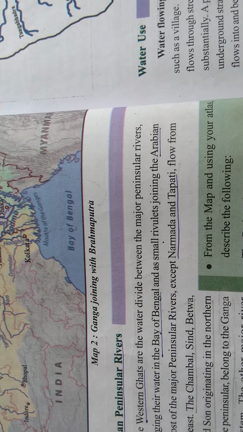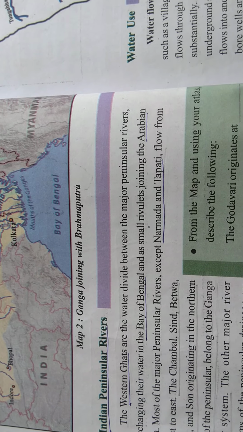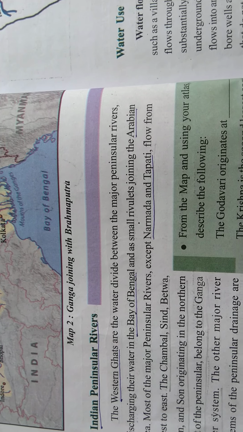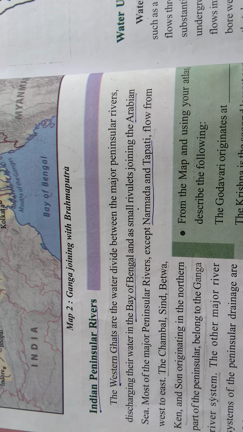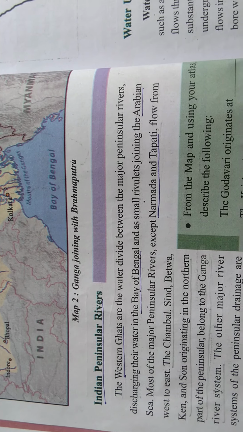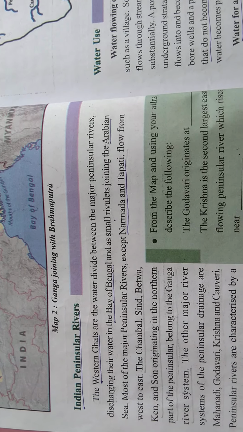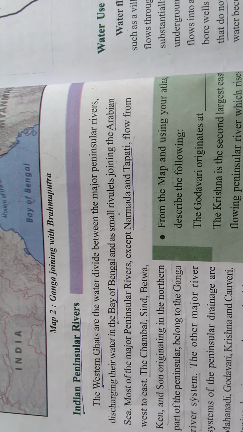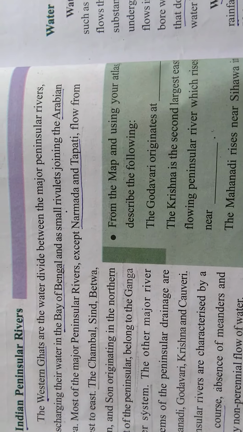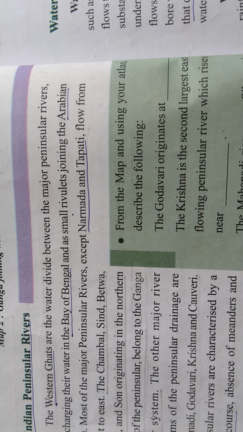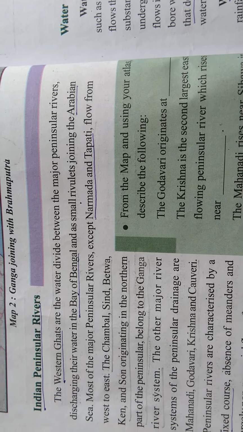The Chambal, Sindh, Betwa, Ken and Son, originating in the northern part of the peninsula, belong to the Ganga river system. So these are the tributaries of Ganga: Chambal, Sindh, Betwa, Ken and Son. So other major river systems of the peninsular drainage are Mahanandi, Godavari, Krishna and Kaveri. These originated in Western Ghats.